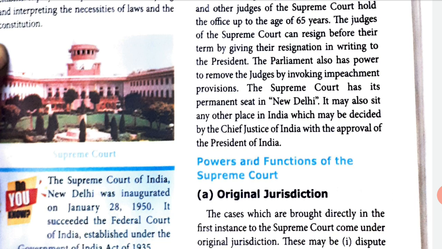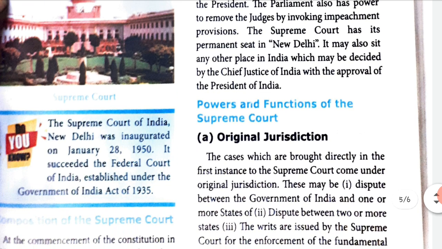The Supreme Court has its permanent seat in New Delhi. We know that the Supreme Court is in New Delhi. It may also sit at any other place in India which may be decided by the Chief Justice of India with the approval of the President of India. Now we have the Supreme Court in New Delhi, but if in future they want a change, they can still decide by the Chief Justice of India, and he has to get the approval of the President.